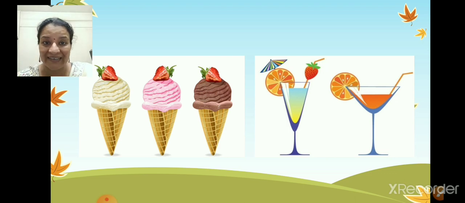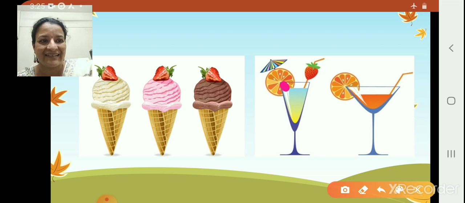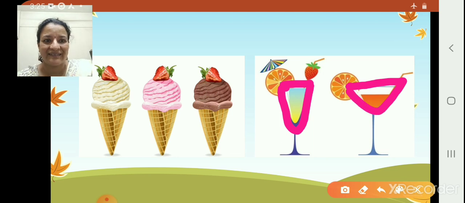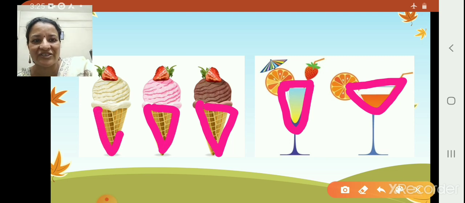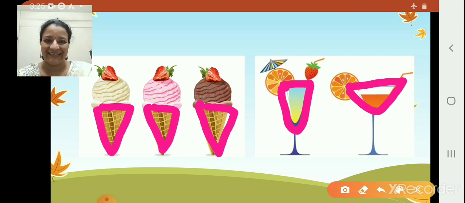Isn't that triangle? Yes? Let us see. Now see, this is a triangle. This is a triangle. Correct? This too is a triangle here. All triangle shaped. Correct? Yes, so the ice cream cone and the glass are triangle in shape.